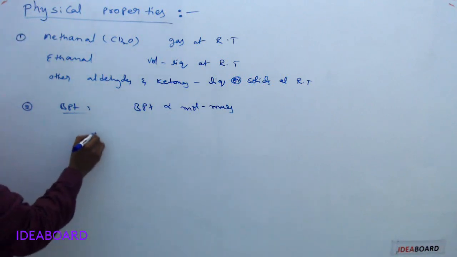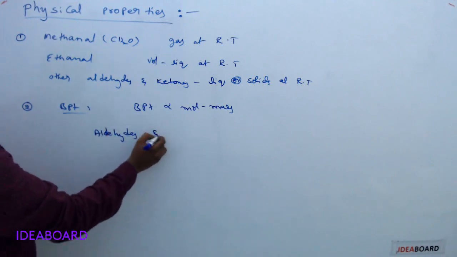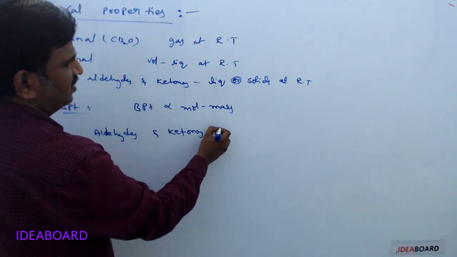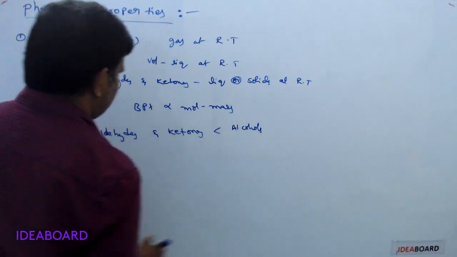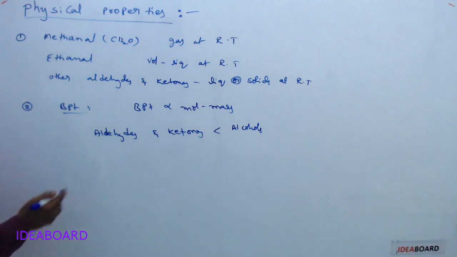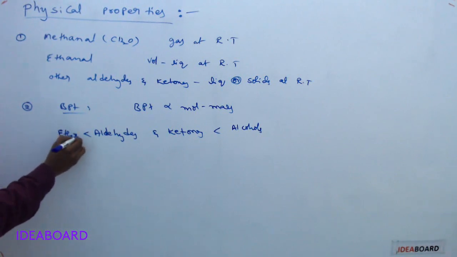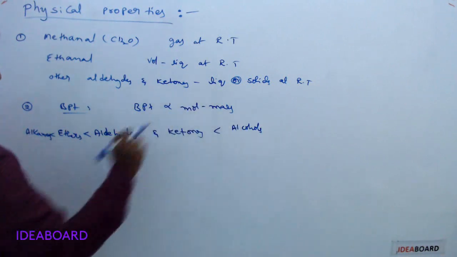Here aldehydes and ketones have less boiling points than alcohols, and they have more boiling points than ethers and alkanes.